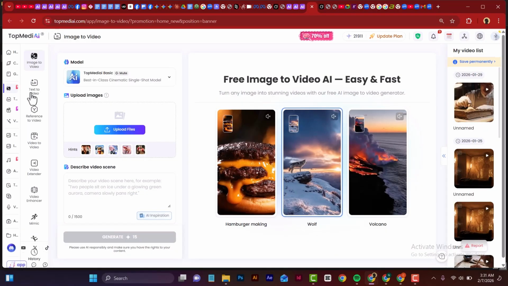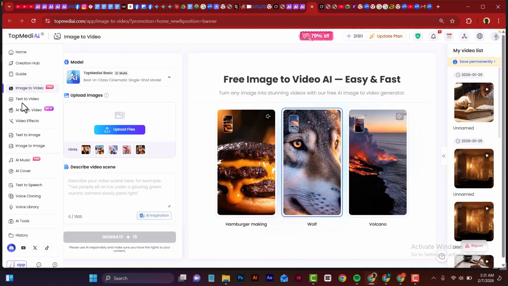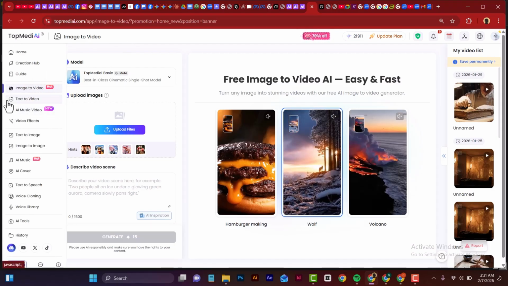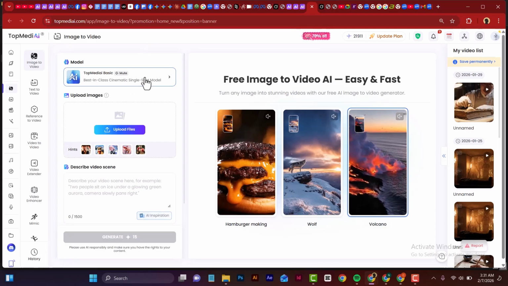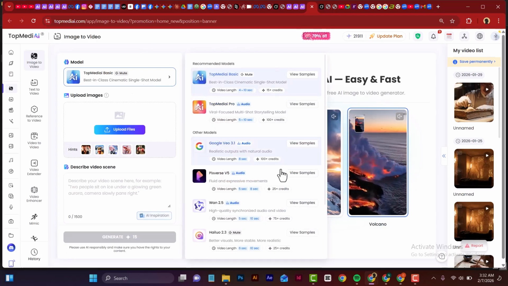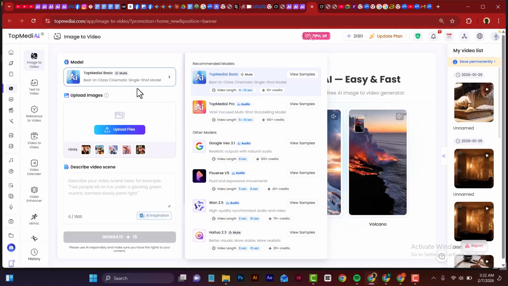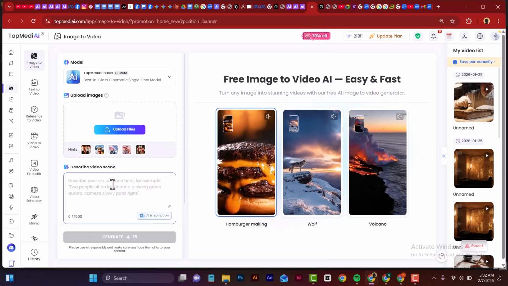So right here, you can see that it has brought us to the main interface where you can begin to create your content, maybe images, videos, whatever you want to create. So right here, you can see image to video. From image to video here, you can see all the models they have available. You can choose any of these. We're going to walk through some of them in the video. So you can select any model. You can paste your prompt here.